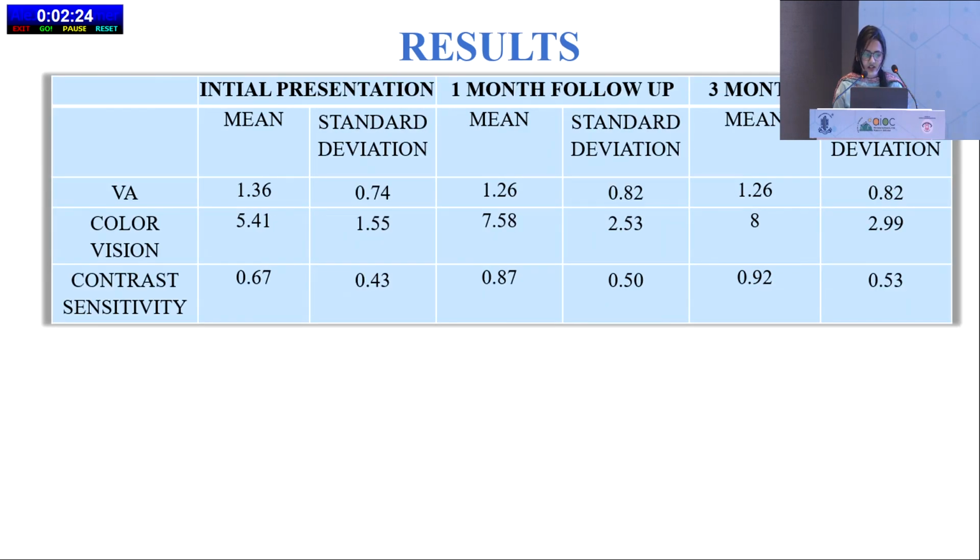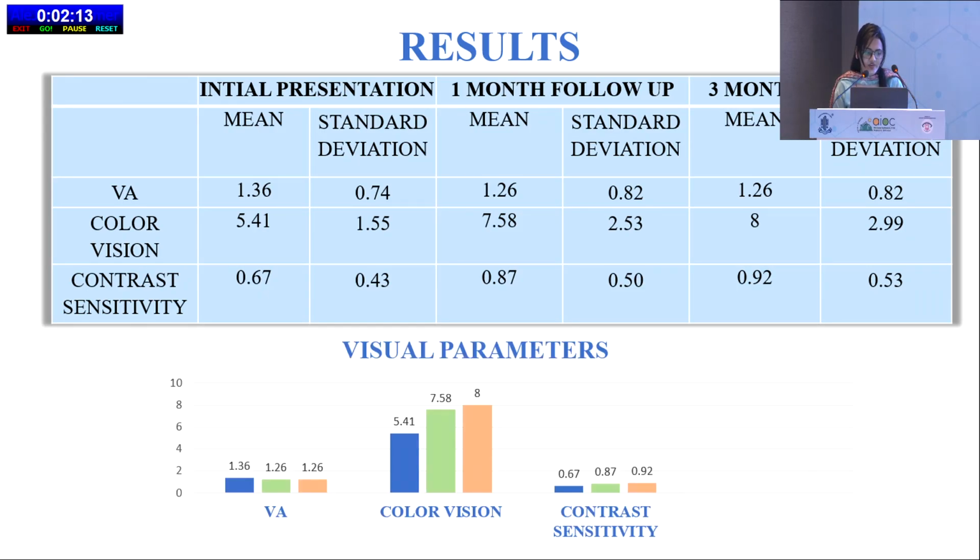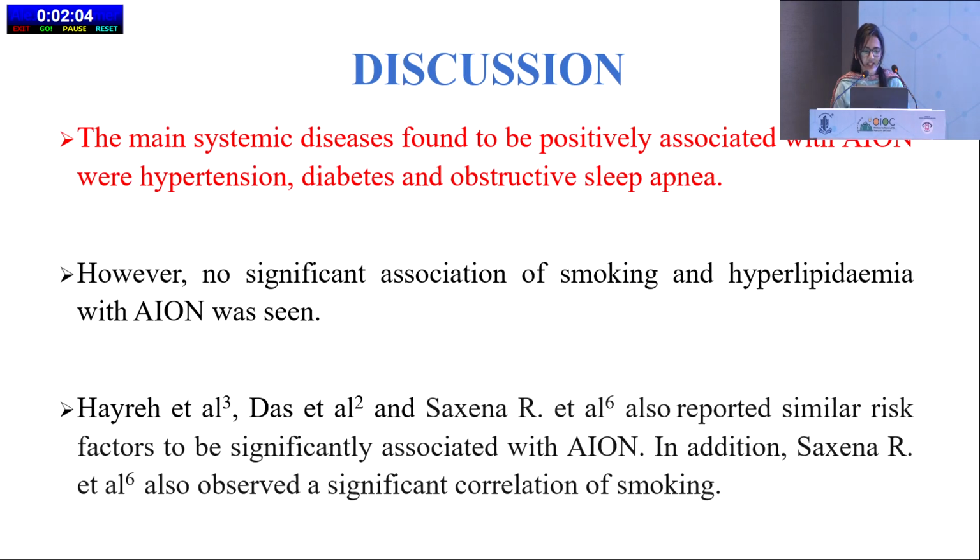The results: the initial presentation, at 1 month follow-up and at 3 month follow-up, we assessed the visual acuity, the color vision, and the contrast sensitivity. We found that the visual acuity and the contrast sensitivity did not change much, but the color vision was significantly improved. The main systemic diseases found to be positively associated with AION were hypertension, diabetes, and obstructive sleep apnea. However, no significant association of smoking and hyperlipidemia with AION was seen.